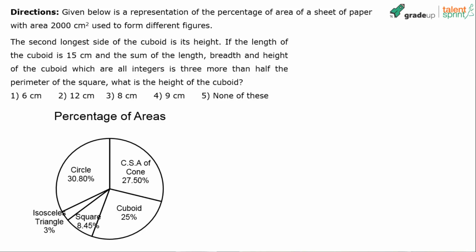Answers have started coming in. 3.8, 8. Anything else? 8 is the common response here. Let's see. Eight is option 3. 3.8 is not there in the options. Any other answer?